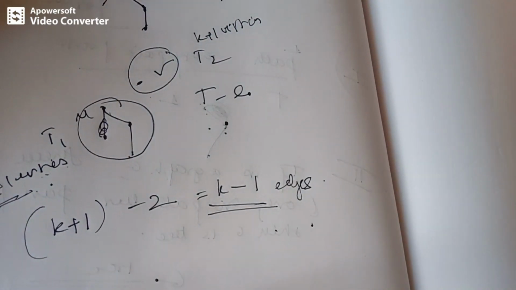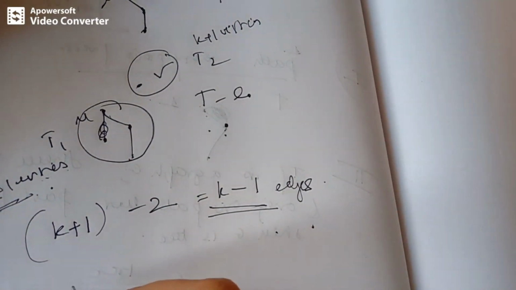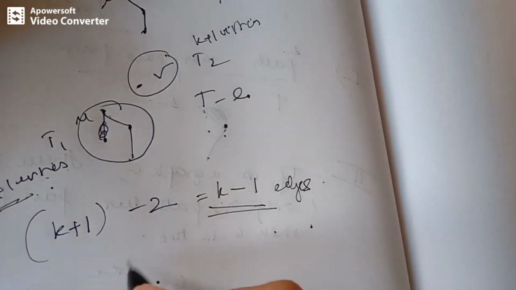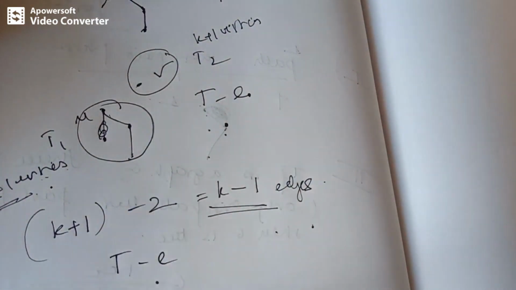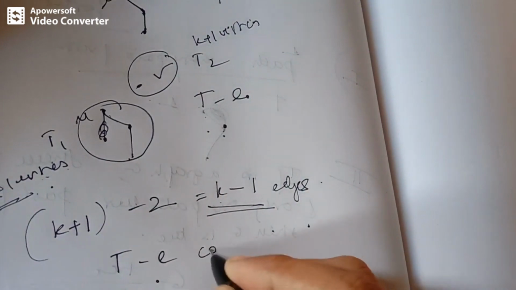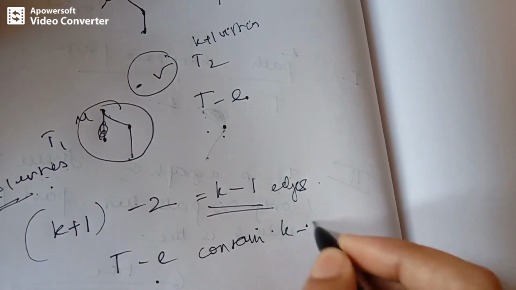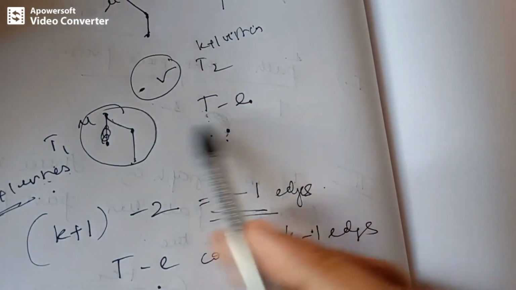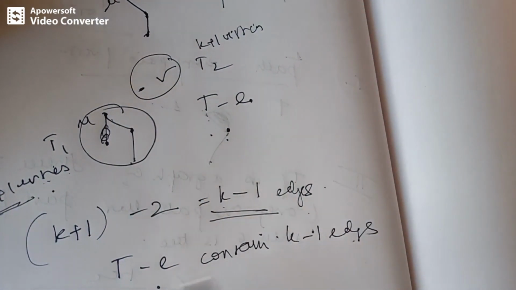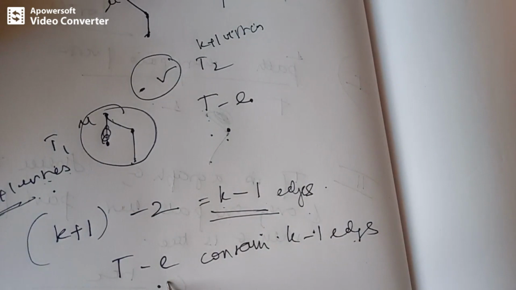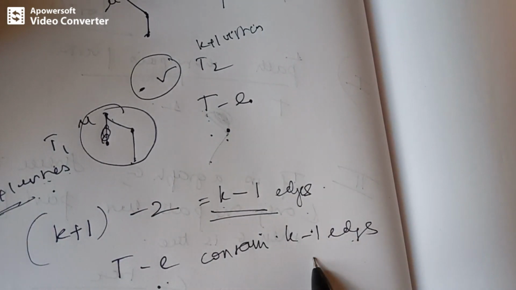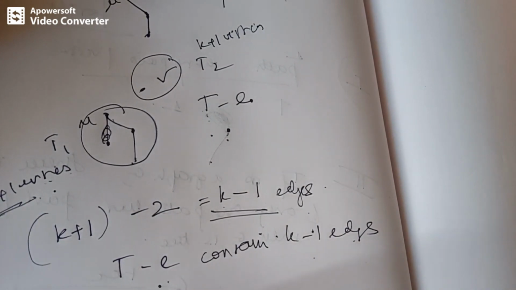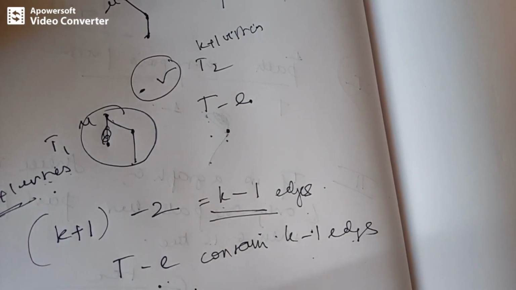T1 and T2 taken together have T minus E edges, as we have seen. So T minus E will contain k minus 1 edges, right? That is what we have proved here. On the removal of an edge, we get k minus 1 edges. That is, T minus E has k minus 1 edges, so T contains exactly k edges.